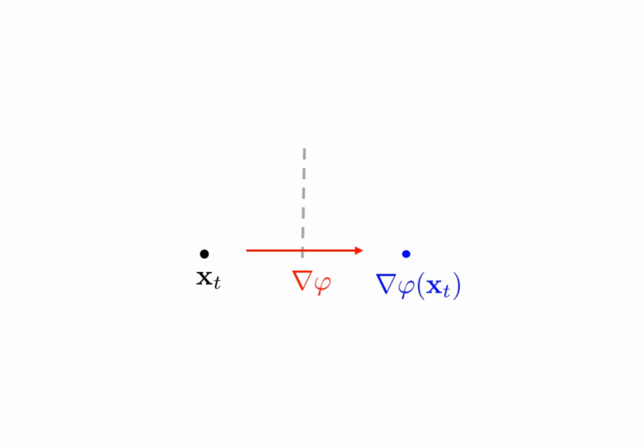So intuitively, the mapping gradient of phi takes xt from ambient space to the mirror space. There we take the gradient step, and then the mapping grad phi star takes us back to the ambient space. You can see that if we vary eta from 0 to some value, then the next iterate will be on this straight line in the mirror space. But in the Euclidean space, that straight line may correspond to some curve. So this is the basic idea of mirror descent algorithm.